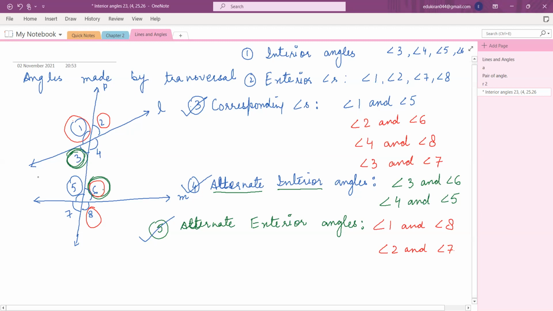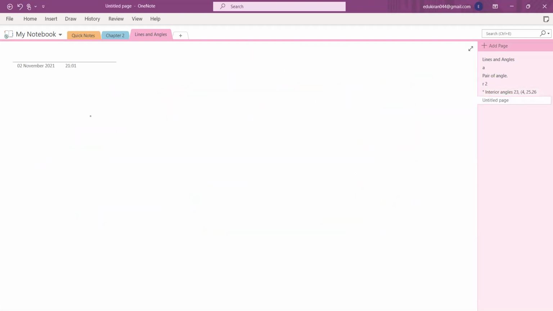Now here you can see the line L and line M are not parallel to each other. But what if we have parallel lines and then a transversal cuts them? So what will happen? I'm coming to the next section. So this time you have two parallel lines. This is your line L, and another parallel line is this. Now, Miraj, you will tell me what are parallel lines? L and M. Okay, L and M are fine, but what is the definition of parallel lines? Why are these lines parallel?